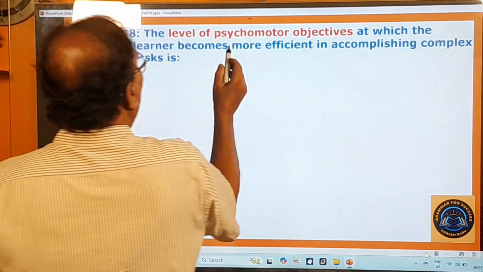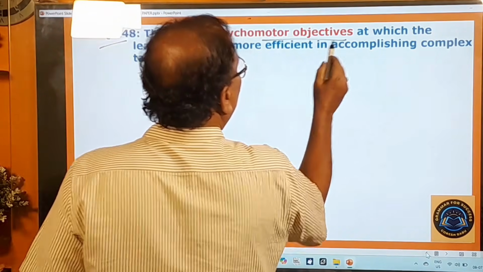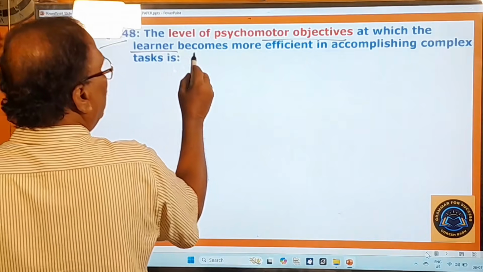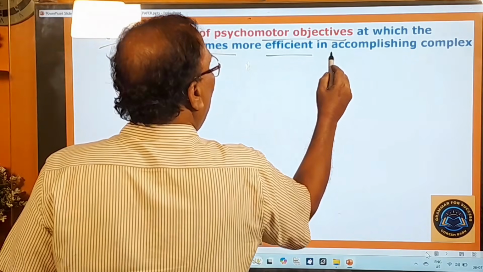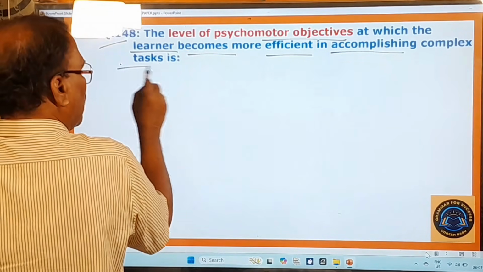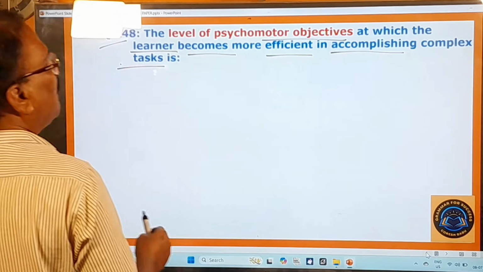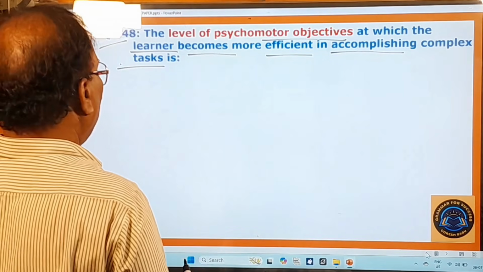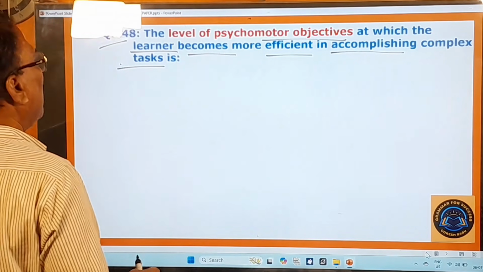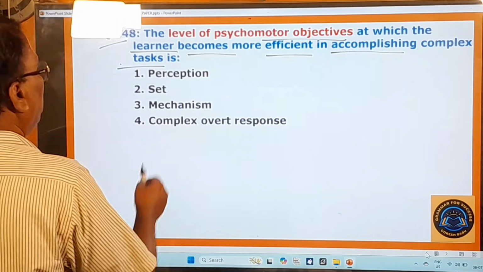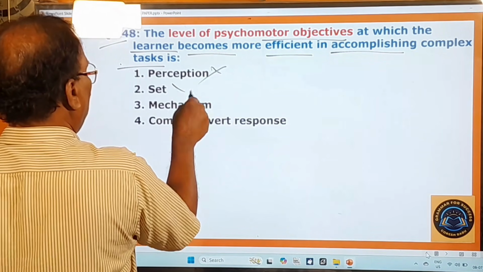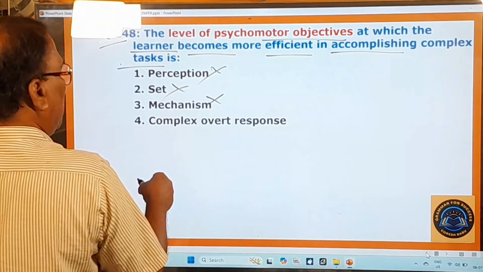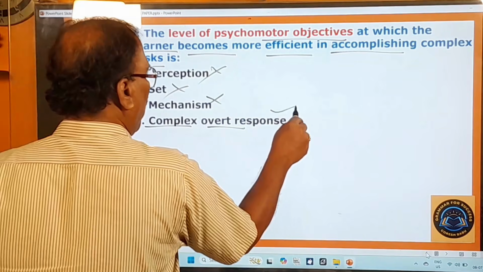148th question. The level of psychomotor objectives at which the learner becomes more efficient in accomplishing complex tasks is, what is that level of psychomotor objectives? Okay, here let us look at the options given. Here perception is not the right one. Set is not the right one. Mechanism is not the right one, but only complex overt response.